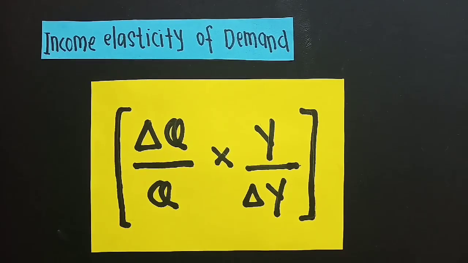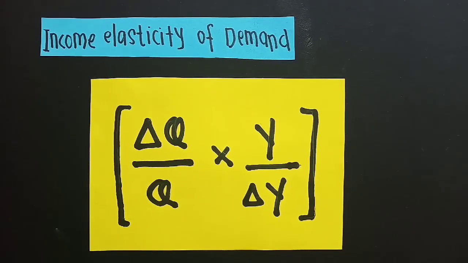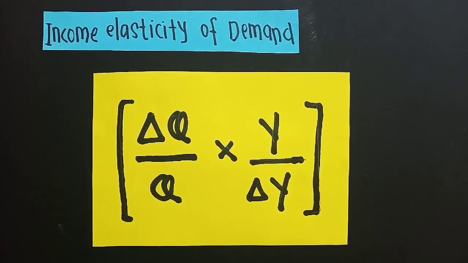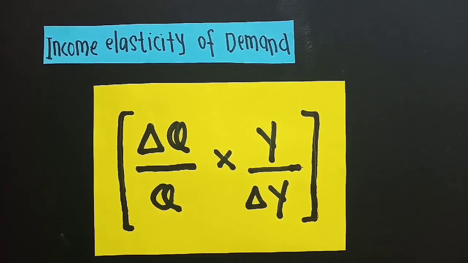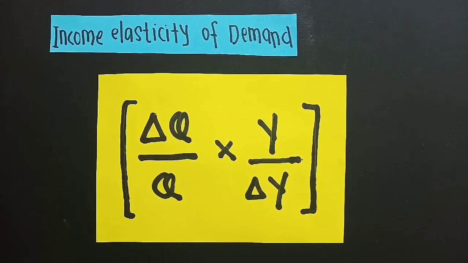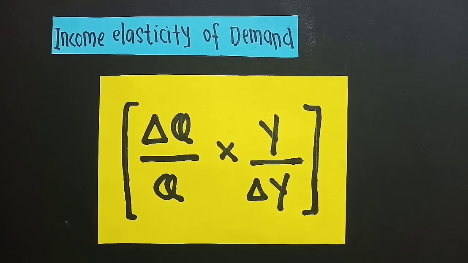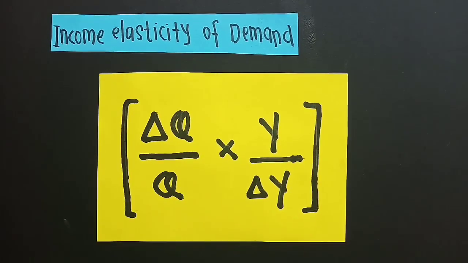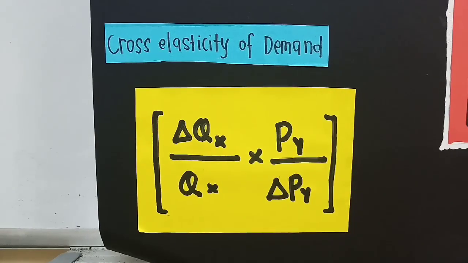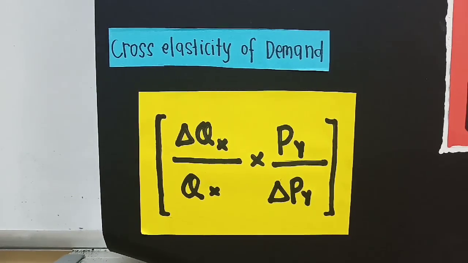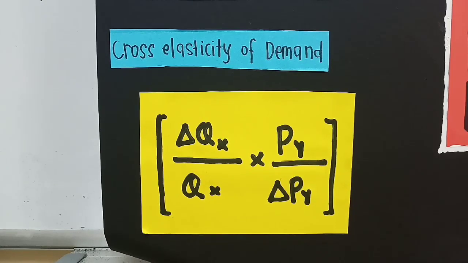Next, we move to the income elasticity of demand. This is the ratio of the percentage change in the quantity demanded to the percentage change in income. The formula is percentage change in quantity demanded divided by percentage change in income. Last for elasticity of demand is cross elasticity of demand.